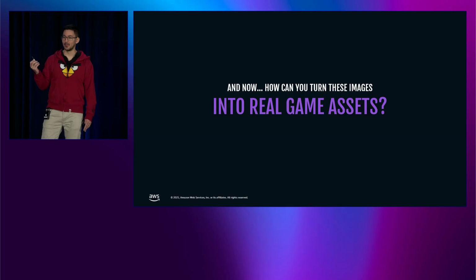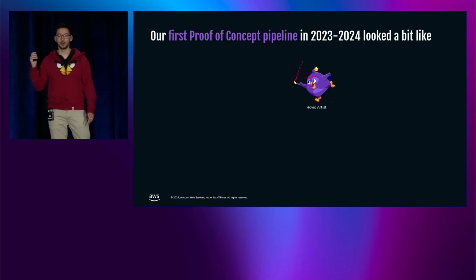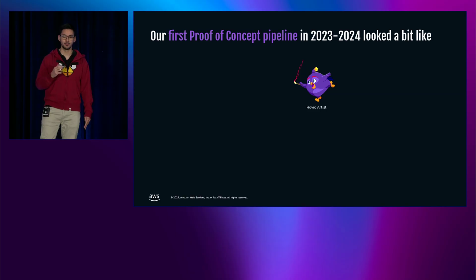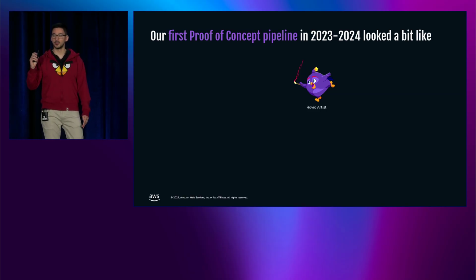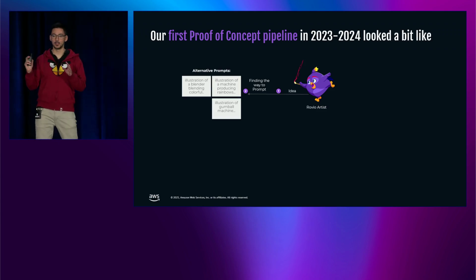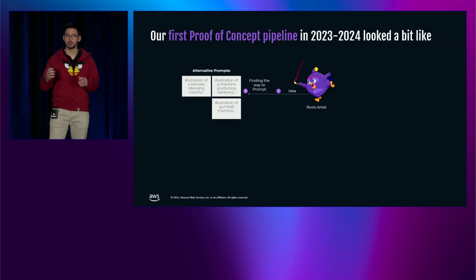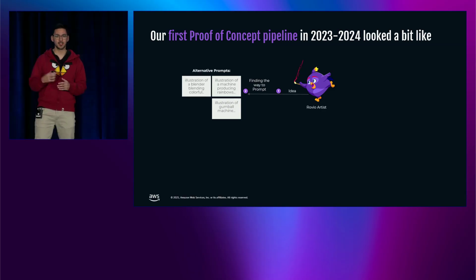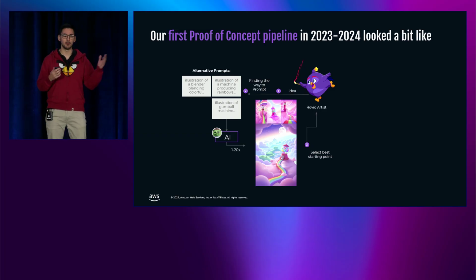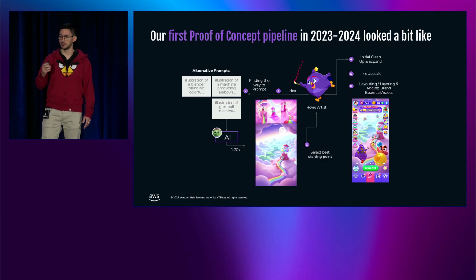But, OK, we have images in our style, but we need to turn them into game assets. That's where the value is. So this is how our pipeline for our artists looks like. We put the artist in the center of it all, because as I mentioned before, we want them to be the ones in control. And the first thing they have to do is to come up with an idea and find a way to prompt it. For example, imagine they want a machine to generate rainbows. So they generate a bunch of images using our AI tools, and then they pick the best one, the one they like the most, as a starting point.